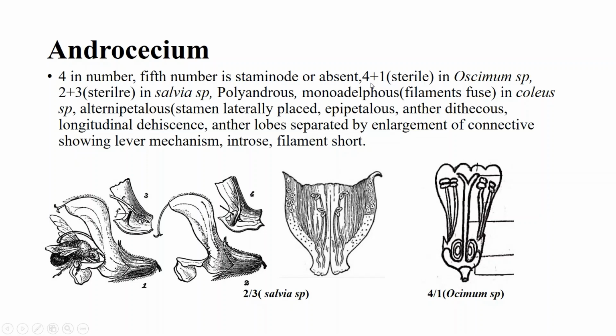In Ocimum, the arrangement of androecium is 4 plus 1, meaning 4 are fertile and 1 sterile. In Salvia species, the arrangement of androecium is 2 plus 3, meaning 2 are fertile and 3 are sterile. They are polyandrous, meaning they are free.